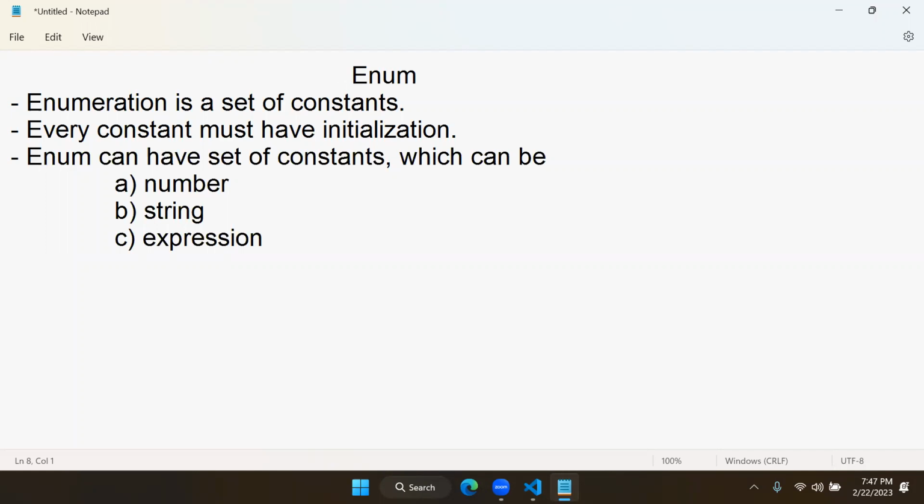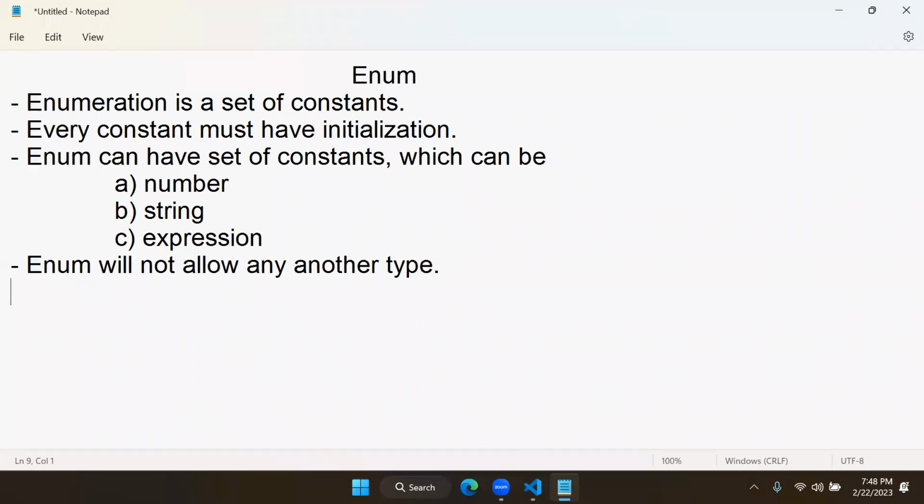That means if anyone asks what type of constants we can have, you can have number constants, numeric values, string constants, and expressions. So enum will not allow any other type. So you can have only these three. Others are not allowed.